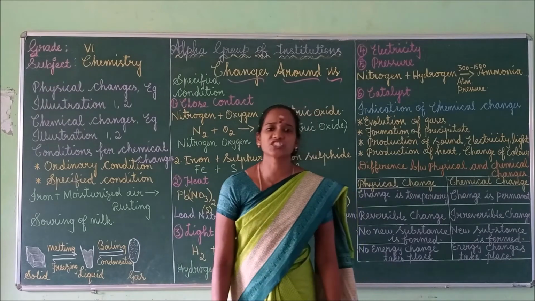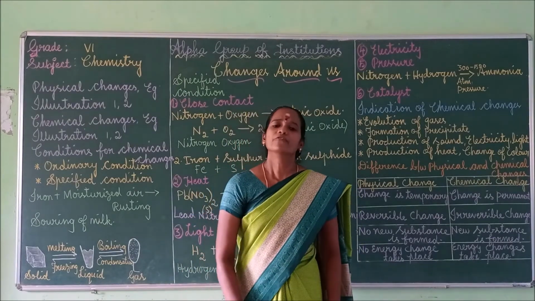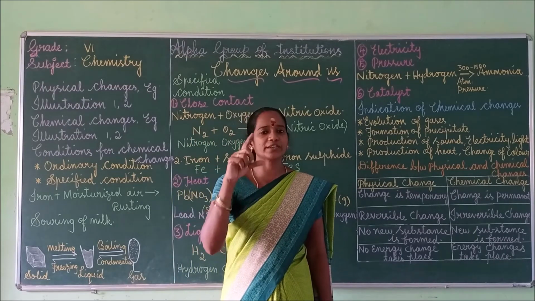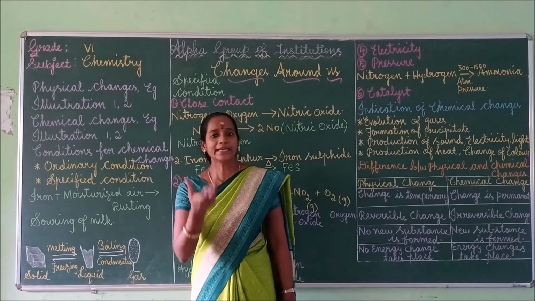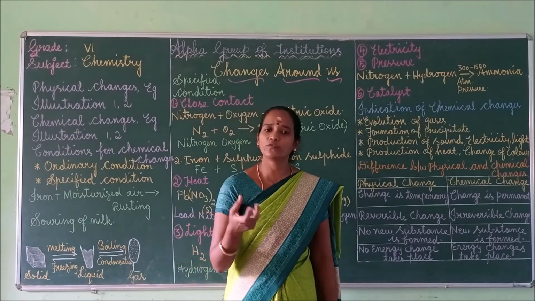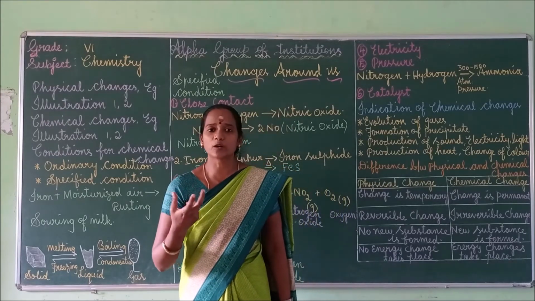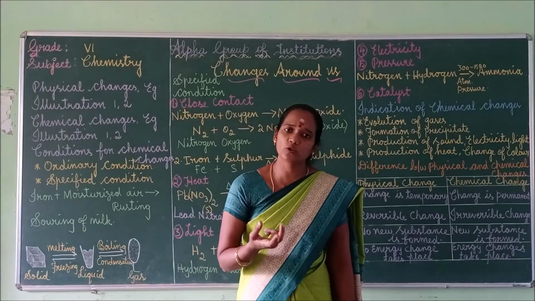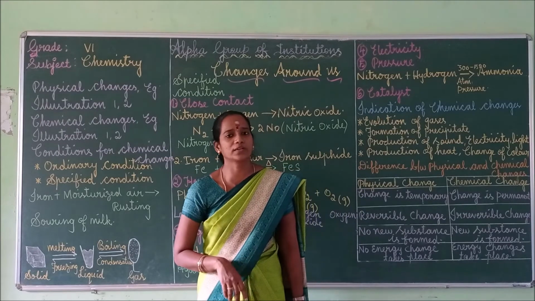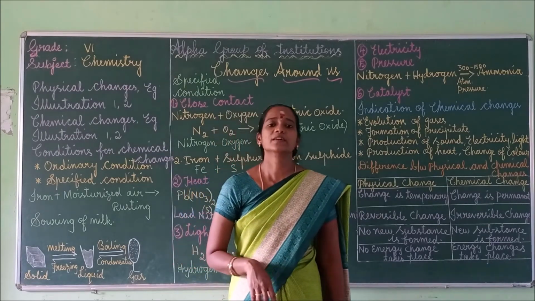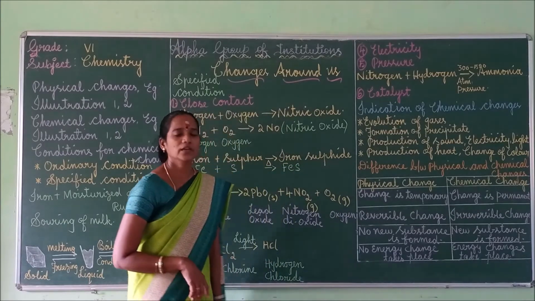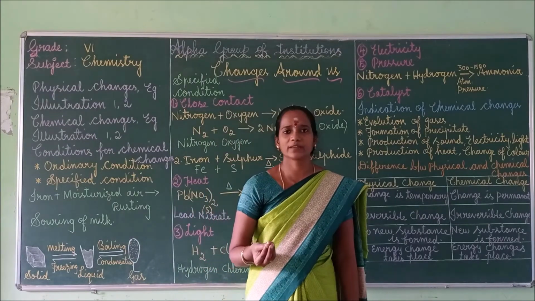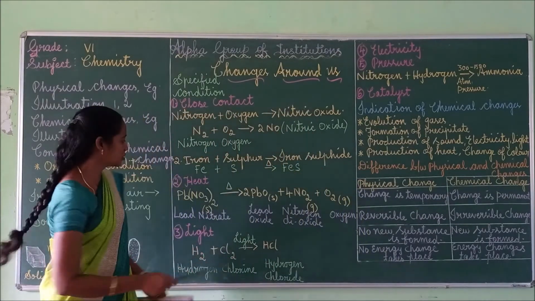For some chemical reactions, heat is very essential. For example, if you take a small amount of lead nitrate in a dry test tube and heat that test tube, after some time you will observe a cracking sound coming out from the test tube, and at the same time you can observe the evolution of a reddish brown colored gas. That gas is known as nitrogen dioxide gas. Okay, so for some chemical reactions to take place, heat is necessary.